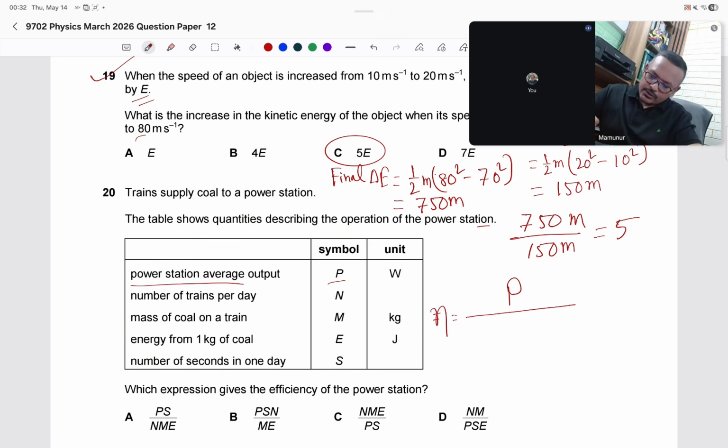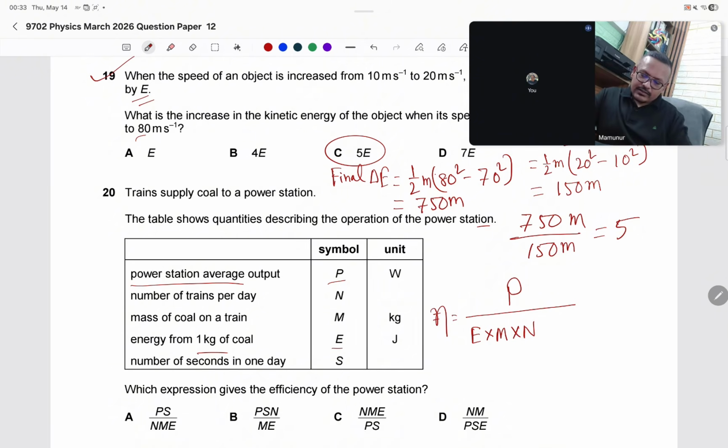First of all, energy of 1 kg coal is E. Power is energy divided by time. So energy of 1 kg, and then m amount of mass and number of trains per day is n.